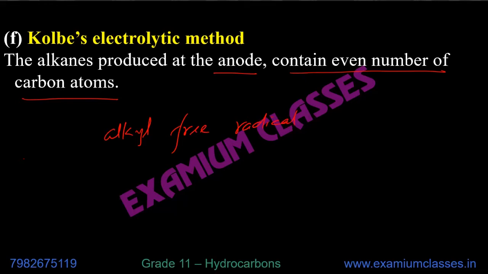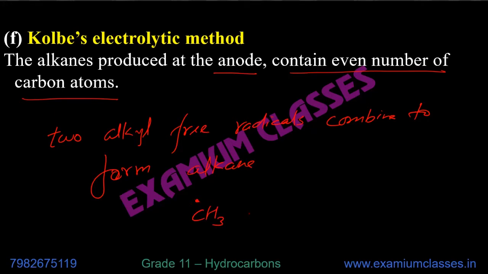or you can say two alkyl free radicals combine to form alkane. For example, CH3 alkyl free radical combines with CH3 itself to produce ethane. So that's why, because one free radical has to combine with other one, you can't get odd numbered hydrocarbons from this method. Okay.